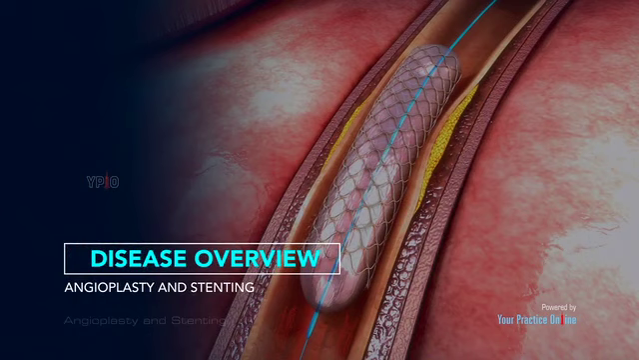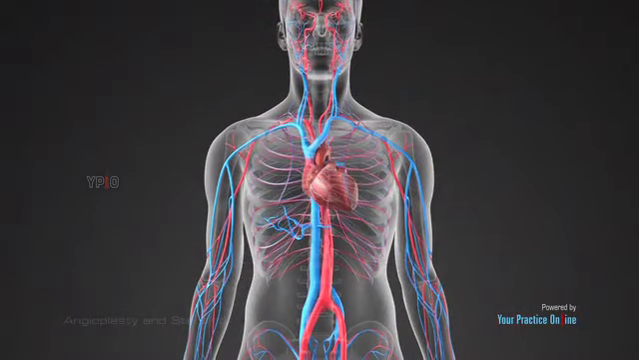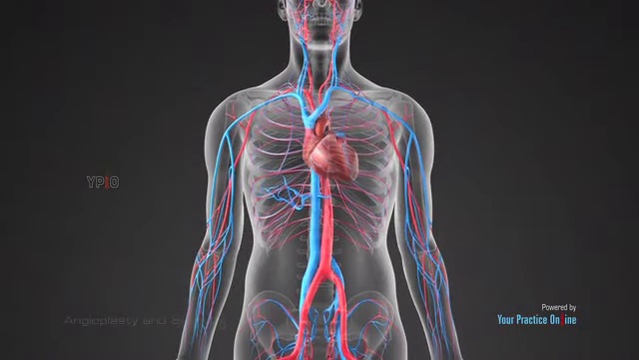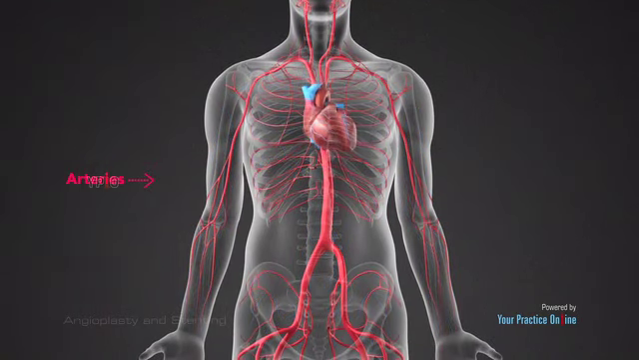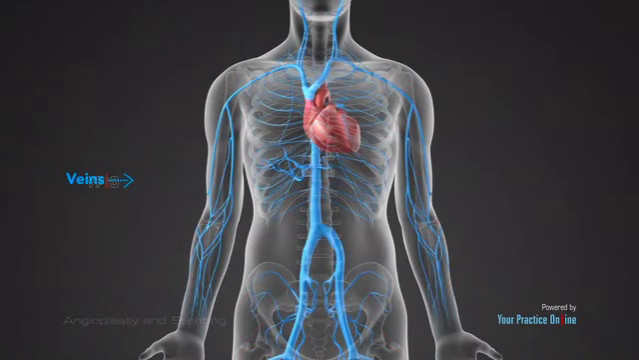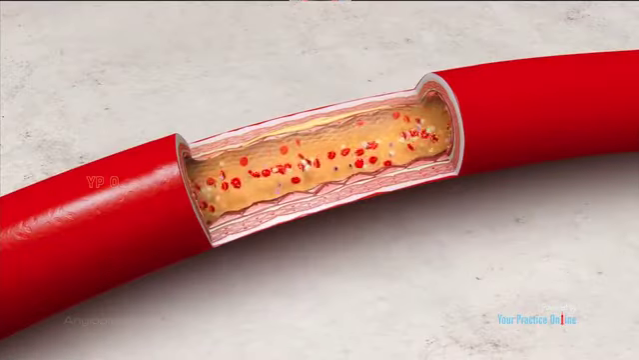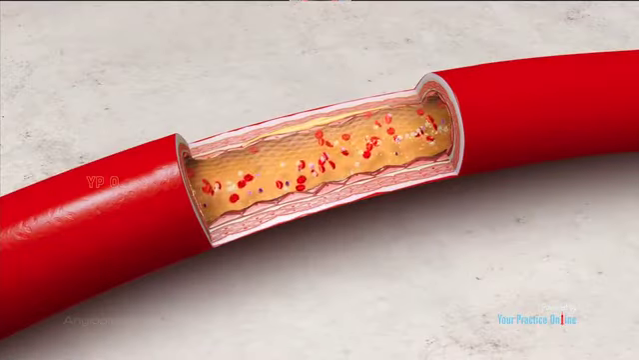Disease overview. There are two main types of blood vessels in the body: arteries and veins. Arteries are the blood vessels that carry oxygen-rich blood from the heart to all parts of the body. In contrast, veins carry oxygen-poor blood from various parts of your body, organs, and tissues back to your heart for reoxygenation. Healthy blood vessels are normally flexible and smooth on the inside.